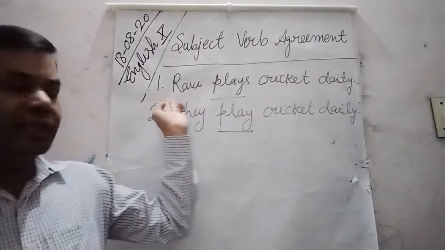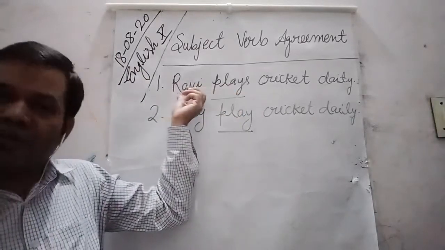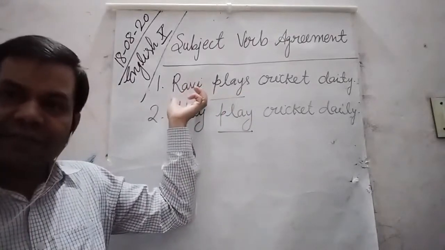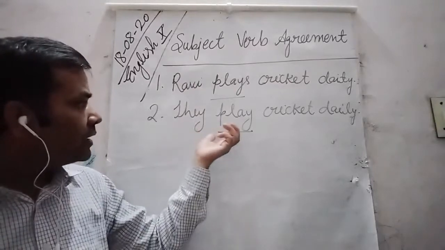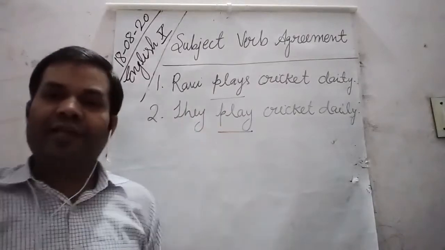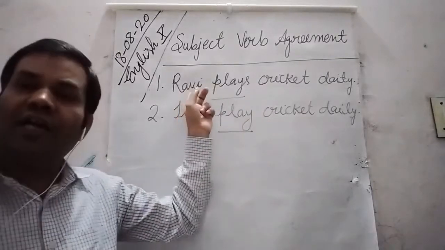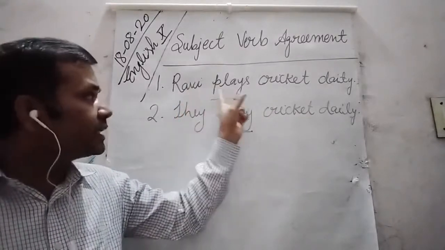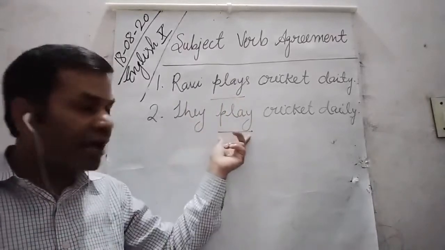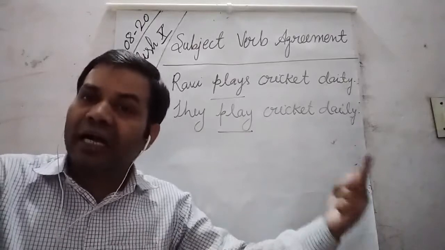In the first one, we can see that the verb plays is used with the subject Ravi. And in the second one, the subject they is followed by the verb play. So we cannot write plays here, because if the subject is singular, we must write a singular verb, and with a plural subject we write a plural verb. So that is subject verb agreement.